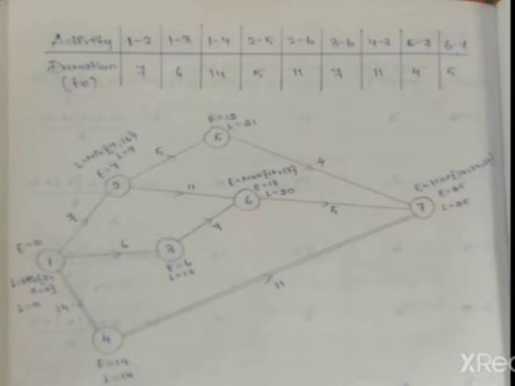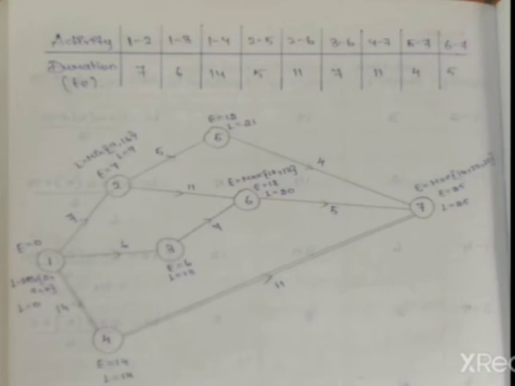Now you have to write the duration of the values 7, 5, 6, 14, everything you have to substitute. Now we have to come with the critical path. The second subdivision is over. Second subdivision is your expected duration of the activity. The first subdivision is draw the network. So two subdivisions are over. We have to come with the third subdivision. We have to find out the critical path.